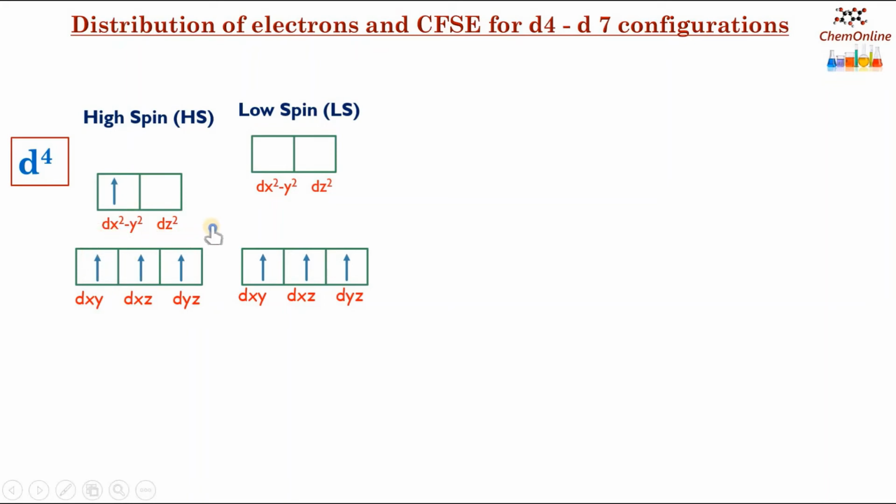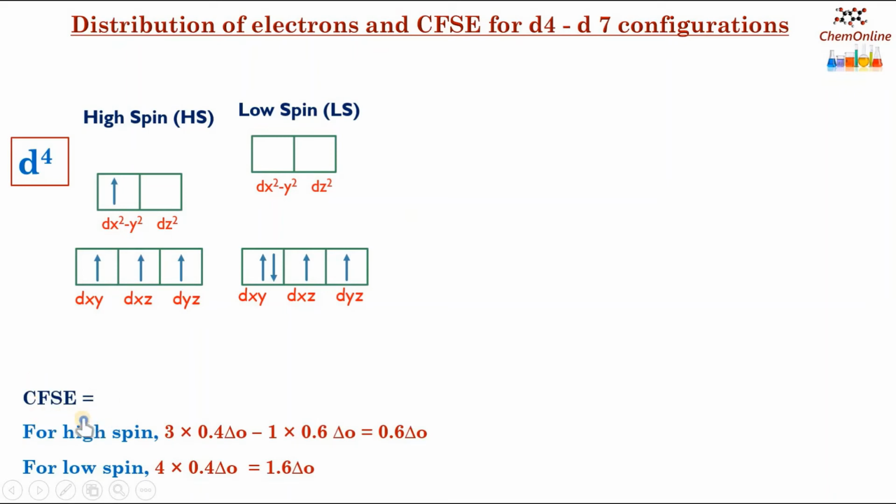But if the ligands are strong, stronger ligands will cause greater splitting. That is, this energy gap is more. So for the 4th electron, it is difficult to jump over to a higher energy state. The 4th electron will occupy the lower energy orbitals as a paired electron rather than going on to the higher energy orbitals, and this will form a low spin complex.